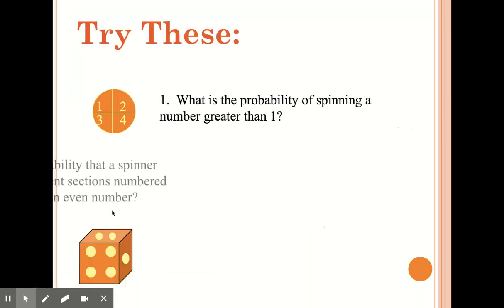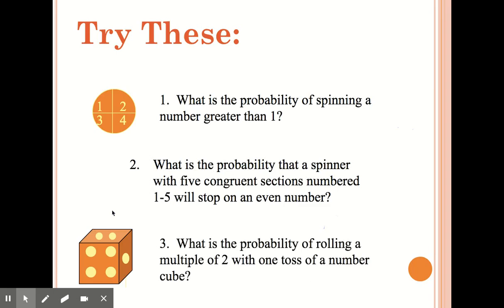All right, let's try these. What is the probability of spinning a number greater than 1? Well, there are 4 possible outcomes. So we know we'd be dividing by 4, because that's how many possible outcomes there are total. And how many of those are greater than 1? There are 3. 2, 3, and 4. So this is 3/4, 75%, or 0.75.